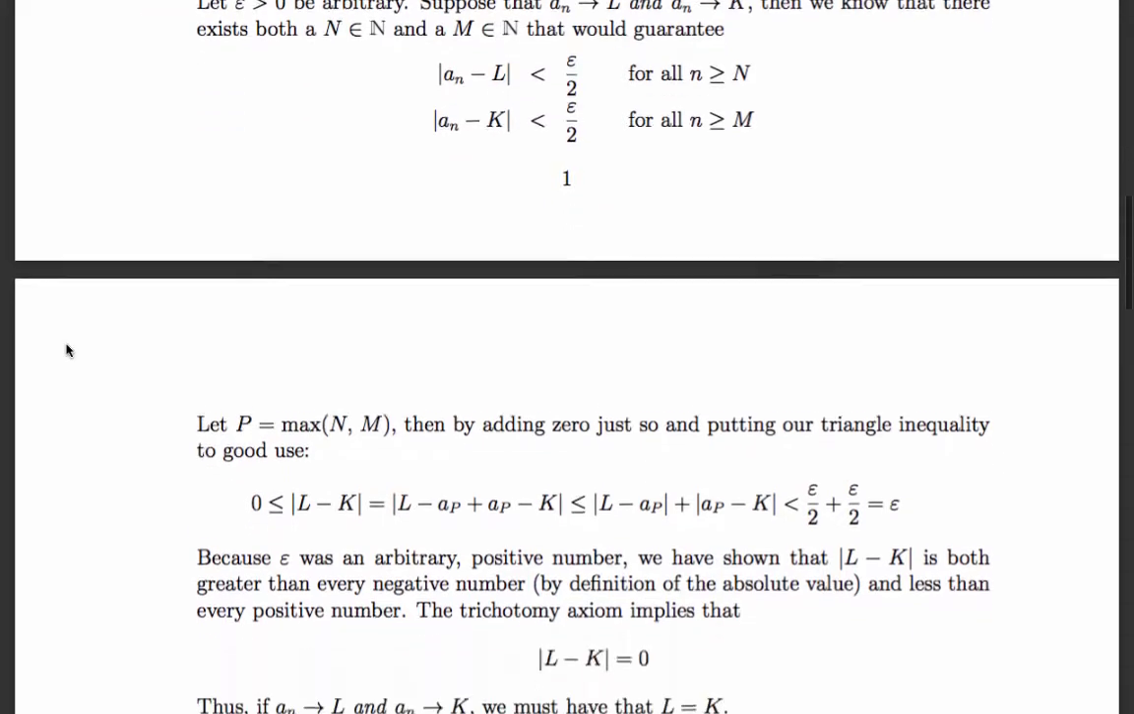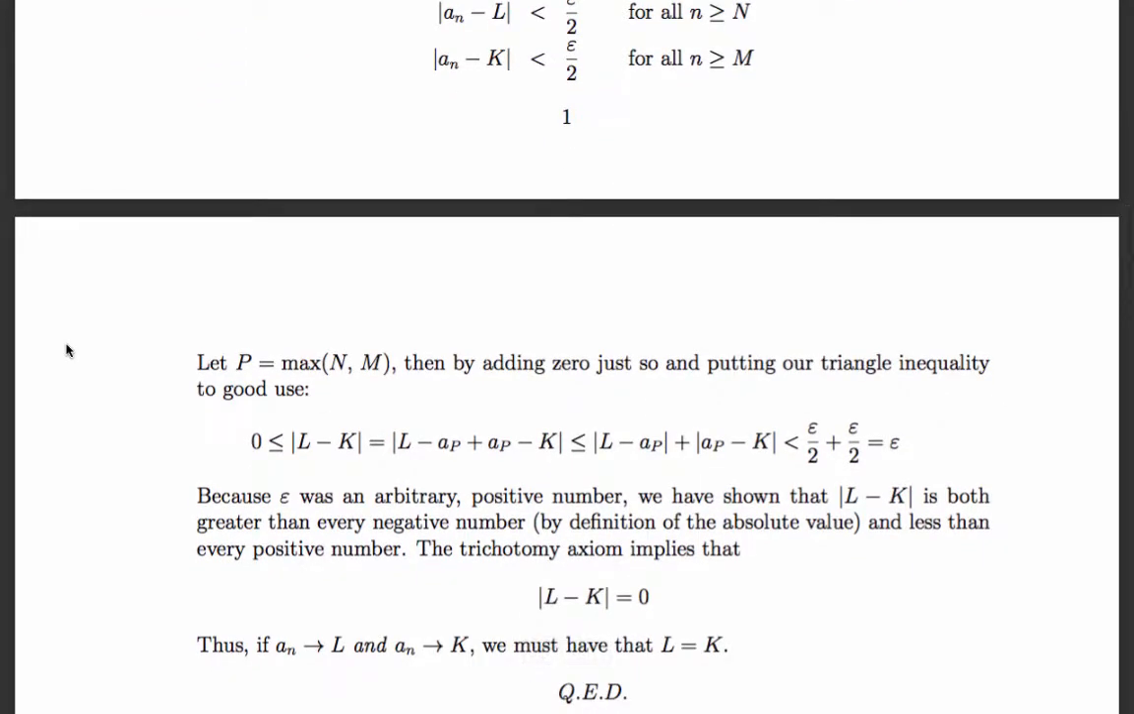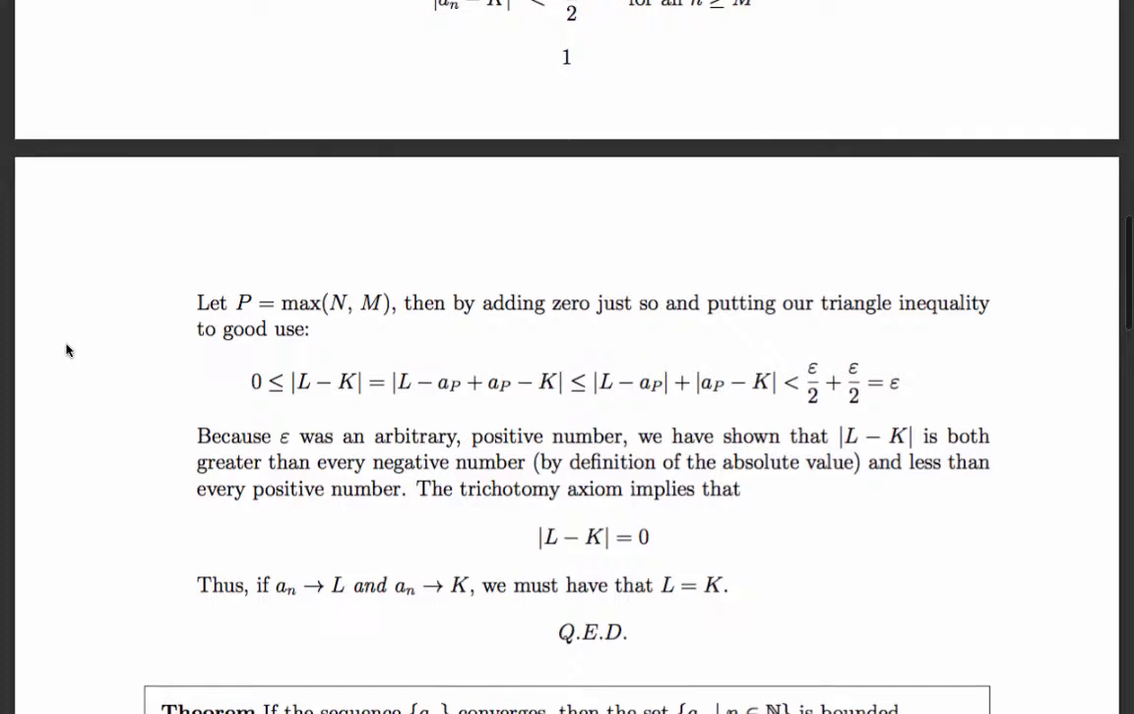Right? That's what the trichotomy axiom says. The trichotomy axiom says a number can't be less than itself, so if it were positive, it would be less than itself. So we know that the difference L minus K must be 0. So if A_N converges to L and A_N converges to K, it has to be that L and K are equal.